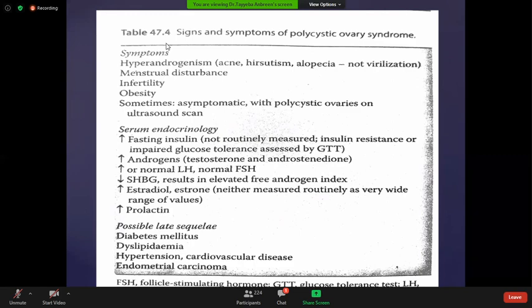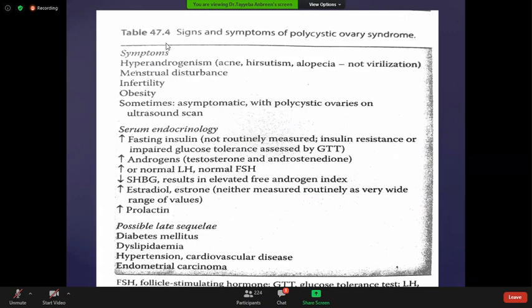The other will be menstrual disturbance, like menstrual irregularity in the form of oligomenorrhea and amenorrhea. The patient may be infertile because all these cycles are anovulatory. So there's a high chance this patient will be subfertile because of those anovulatory cycles. And the increasing LH will also have a negative feedback. Obesity has its own complications or sequel. If the patient has obesity, there's a high chance the patient has insulin resistance.